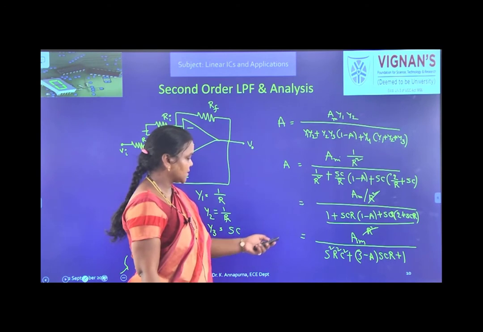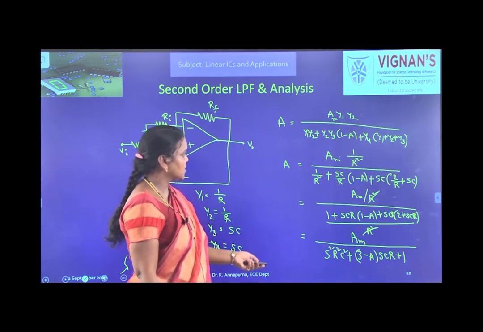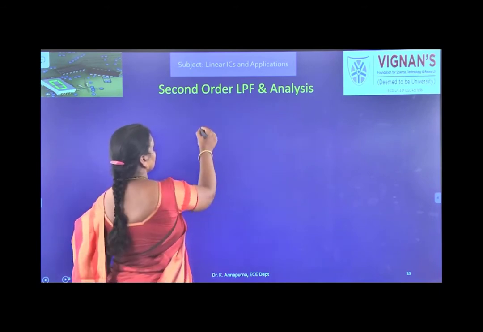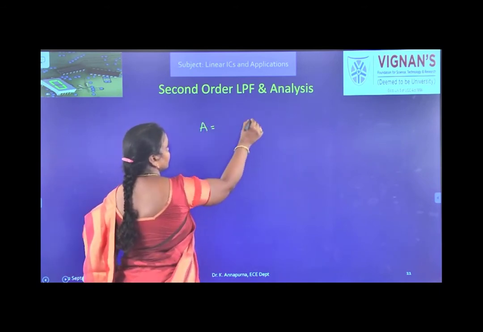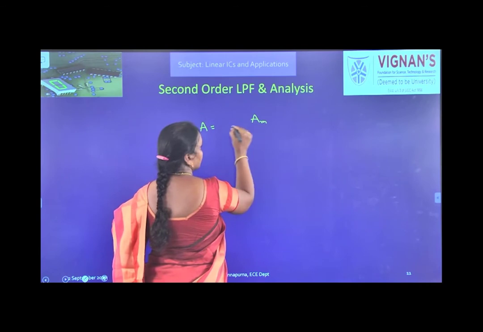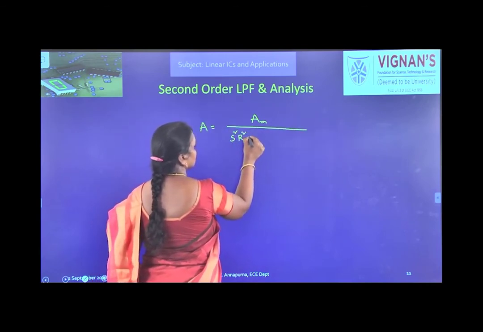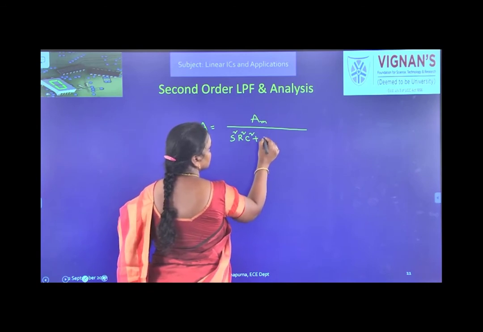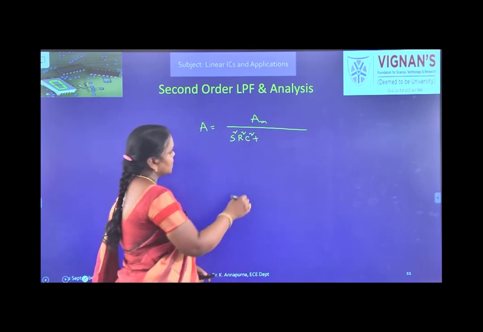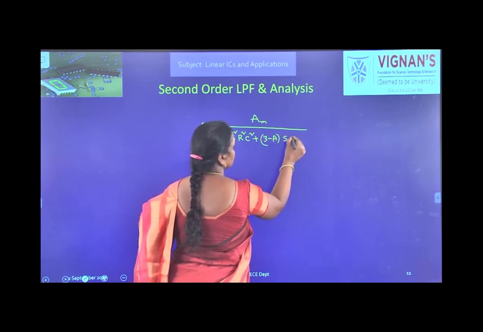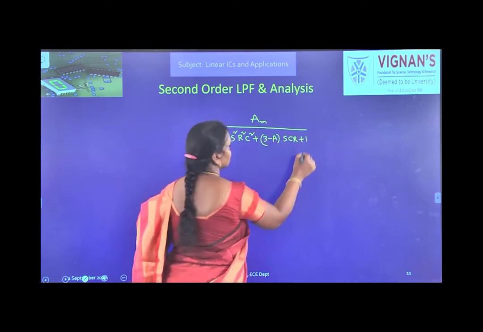So just let us take this to the next slide. A is equal to A maximum by S square R square C square plus (3 minus A) into SCR plus 1.